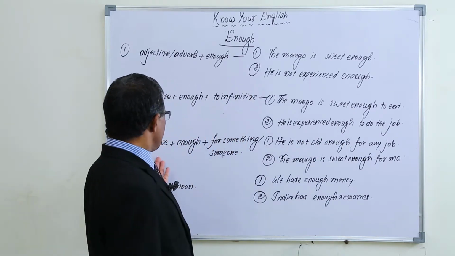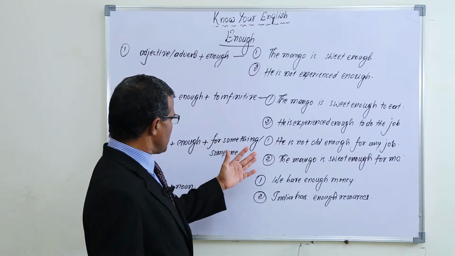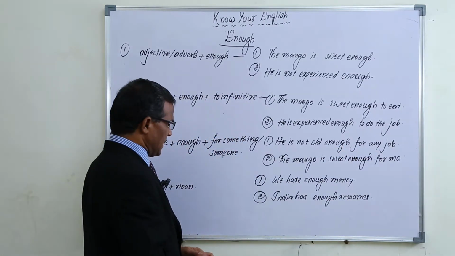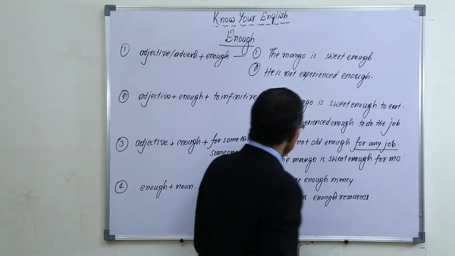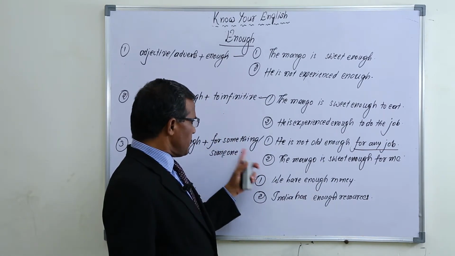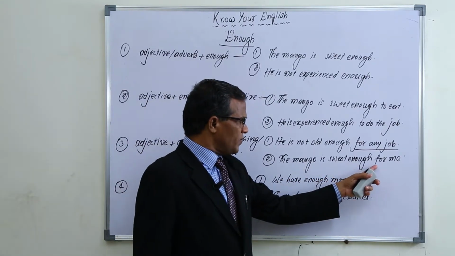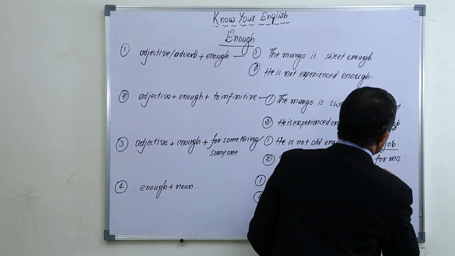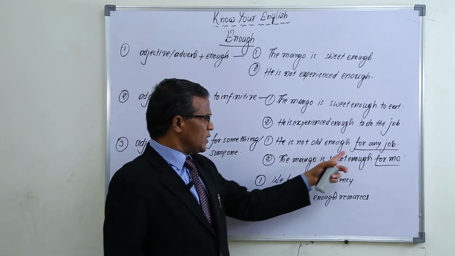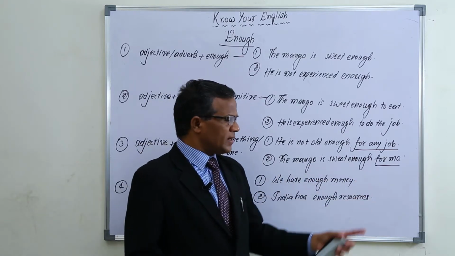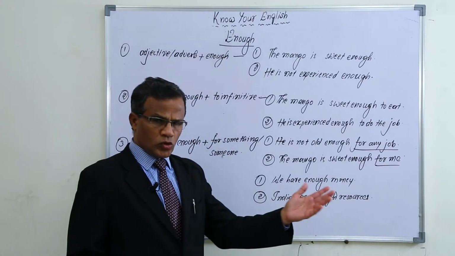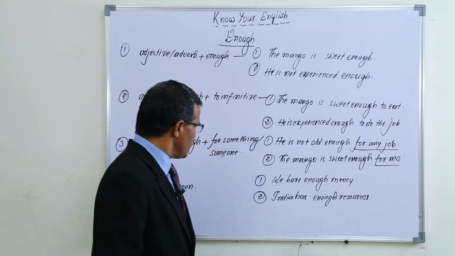Now next, adjective plus enough plus for something or someone. He is not old enough for any job. For something, for any job. And for some person, like that: the mango is sweet enough for me. To show that he is not old enough for any job, the mango is sweet enough for me. Like that you can say, the mango is sweet enough for them, for Shobha, for Raju, for Krishna. Like that we can use it.